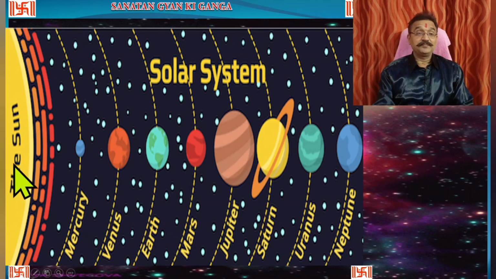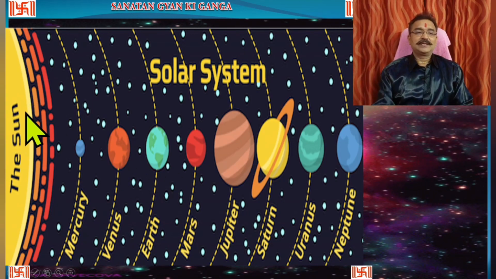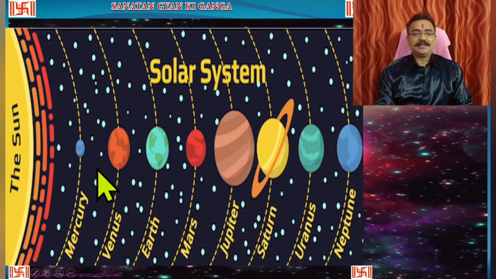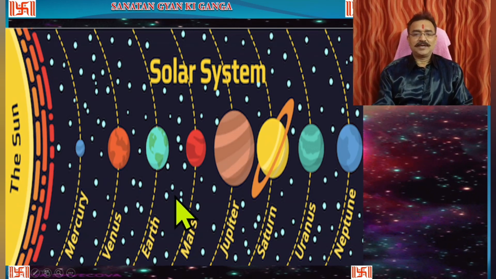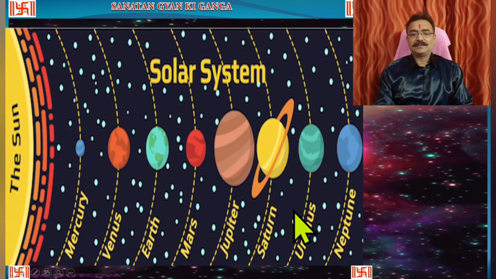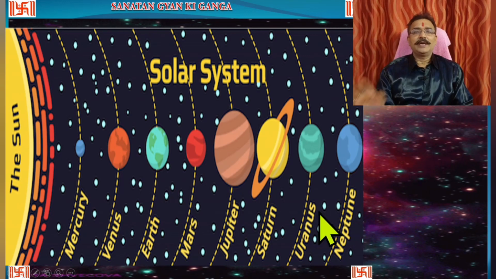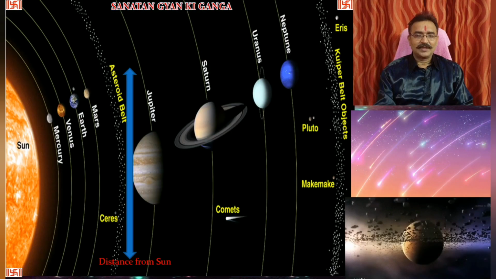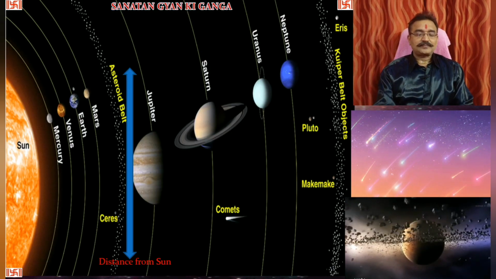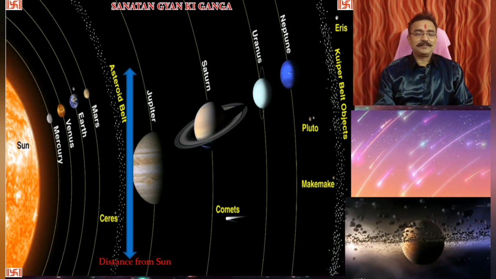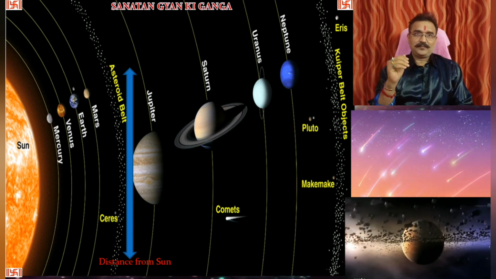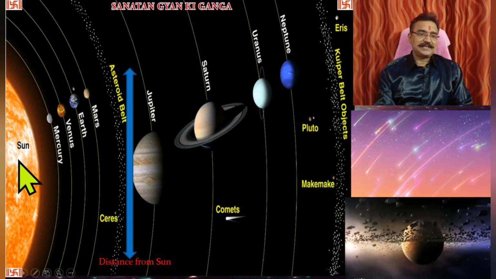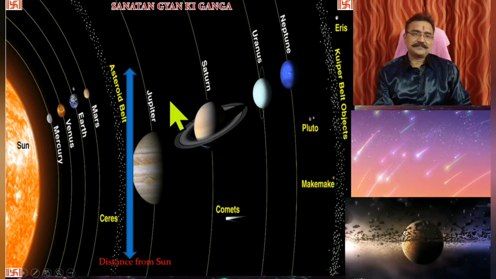This is the solar system, and in the solar system, the Sun is here, and from the Sun, Mercury, Venus, Earth, Mars, Jupiter, Saturn, Uranus, Neptune. Eight planets. Pluto is out. So when we understand it from the distance from the Sun, it is in this line itself.